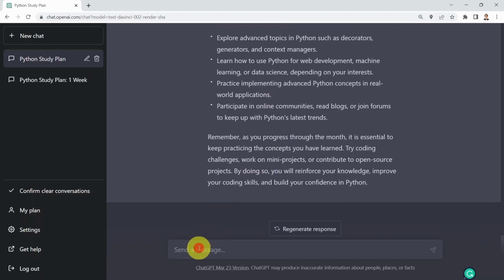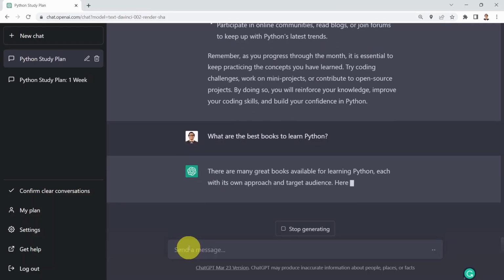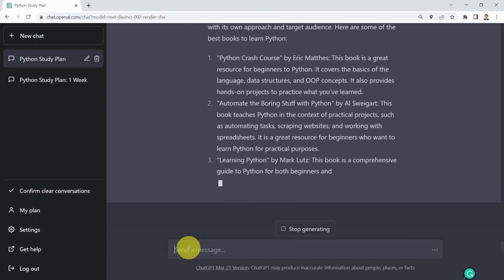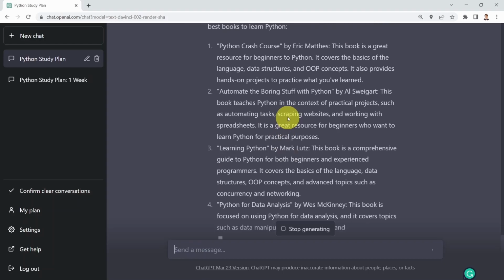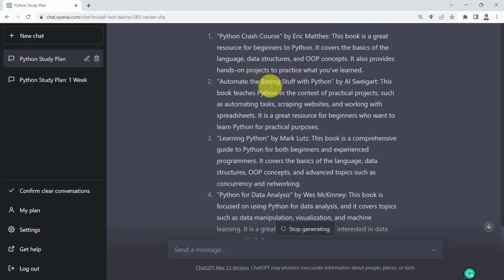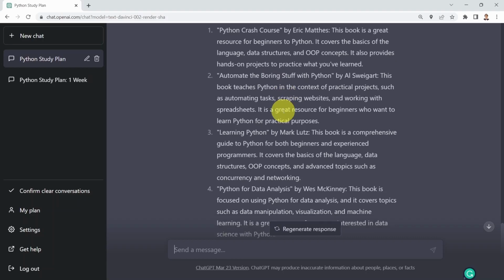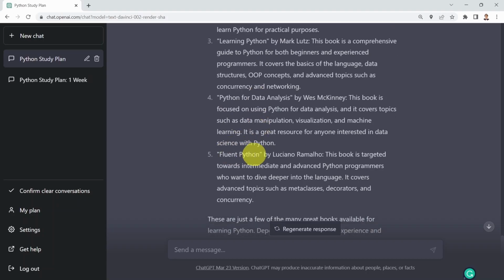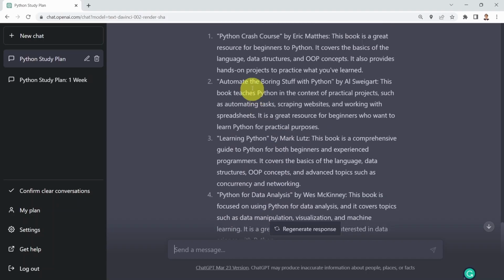Okay, pretty good overall. Well, what if I wanted to look for the best books to learn Python? You can just ask ChatGPT, what are the best books to learn Python? And here we go. It's going to tell you these are the most widely adopted books. These are Python Crash Course for beginners, book number 2, Automate the Boring Stuff with Python, and then Learning Python by Mark Lutz, Python for Data Analysis, and then Fluent Python. I verified some of these, and they are actually pretty accurate.